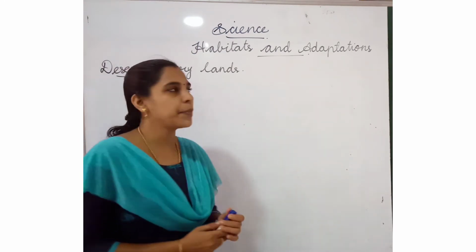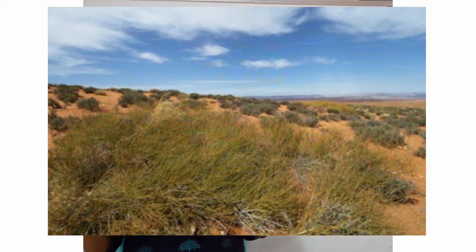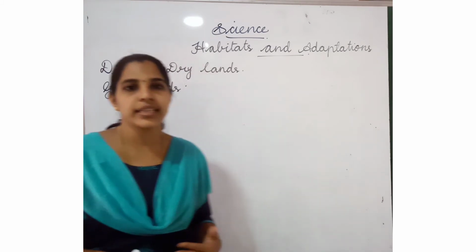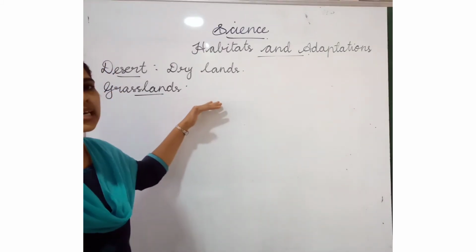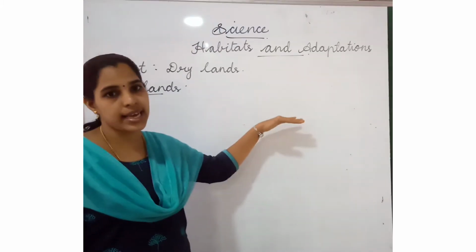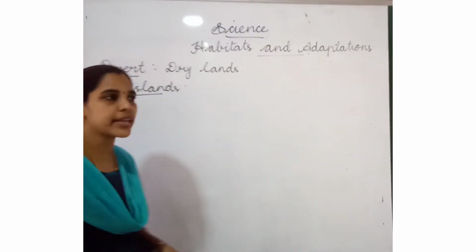Okay. The next habitat is the grasslands. Grasslands are very flat areas. Only big types of animals can live in the grasslands, like elephant, zebra, giraffe and deer. These animals can live on the grasslands because big-sized grasses grow in these grasslands. Next one is camouflaging. What is the meaning of camouflaging?